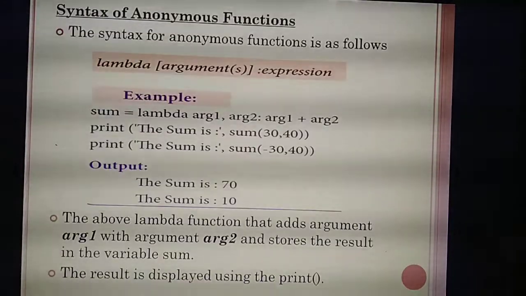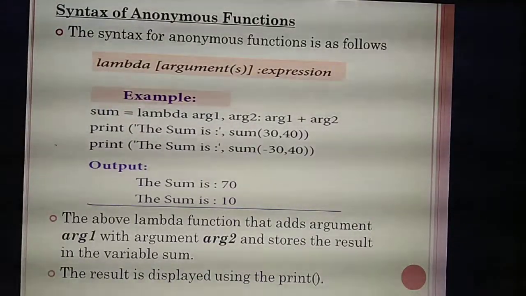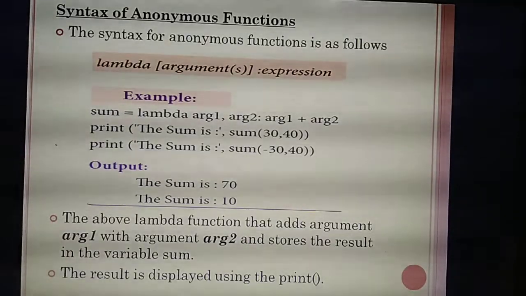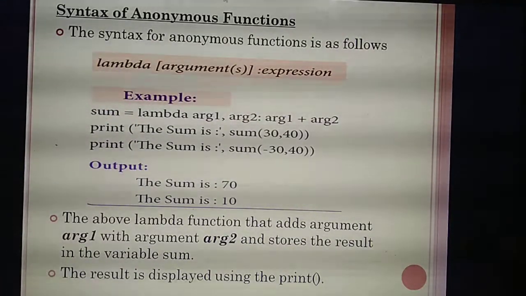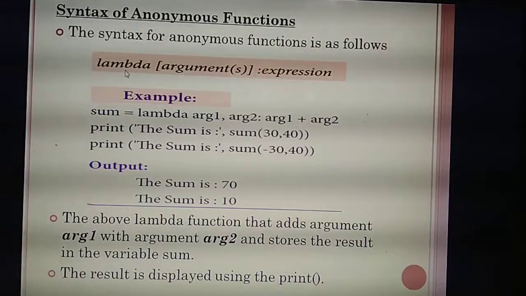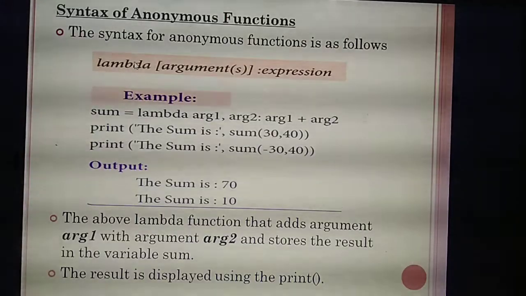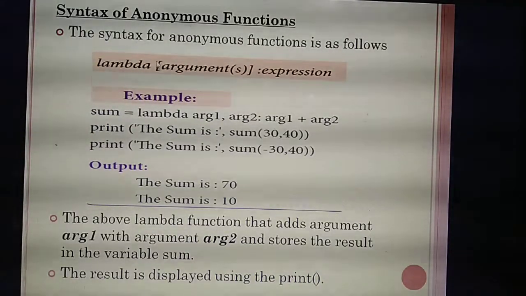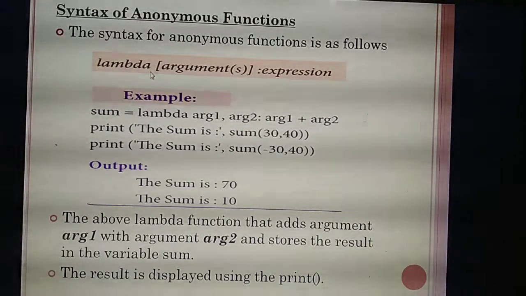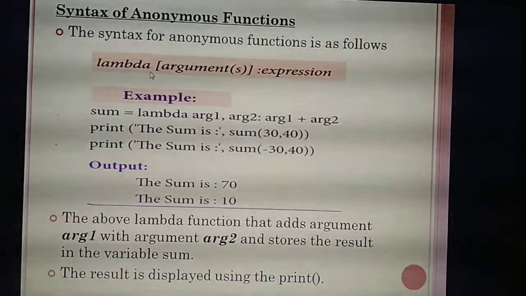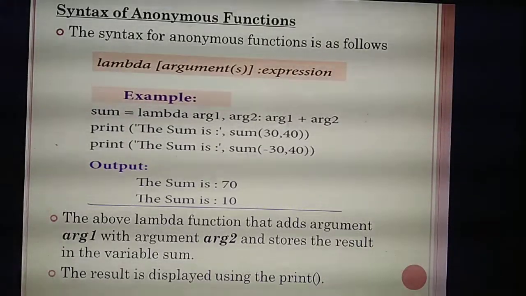Okay? So what's the syntax for the anonymous function? See the syntax. Already you have studied, the anonymous function starts with the keyword lambda. So first you need to write lambda. Then you can give arguments, any number of arguments: two or three or four or five.